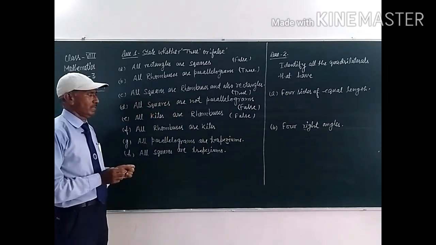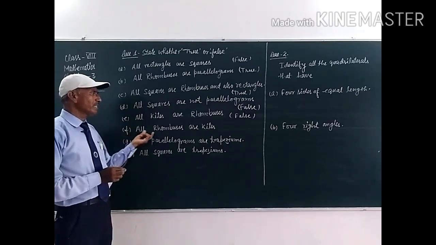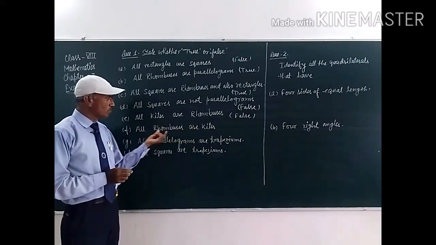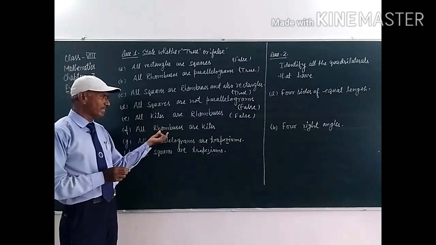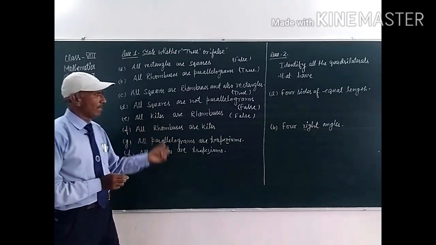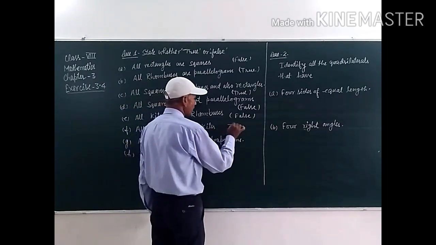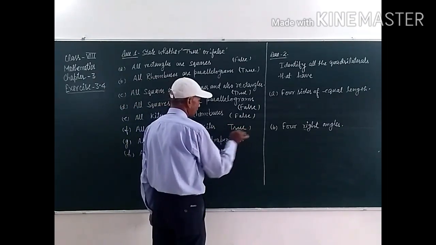This one: all rhombuses are kites. Yes, students, all rhombuses are kites because pairs of adjacent sides are equal. So, it is true, students. This one is true.